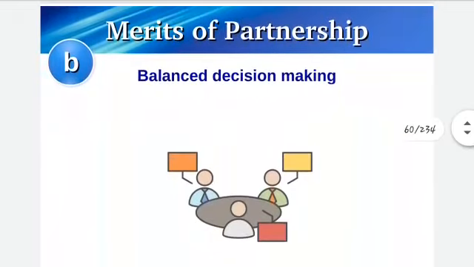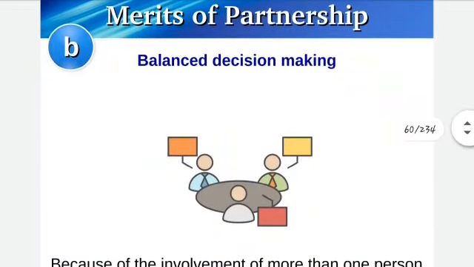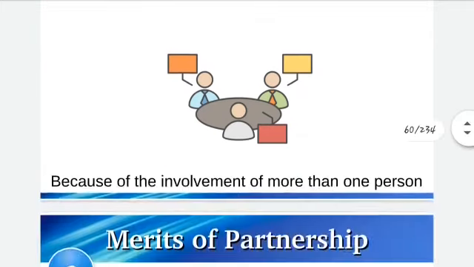Then balanced decision making. The decisions which are taken by them, as I told, are taken jointly, and they have to consult each other. So therefore the partnership is able to take balanced decisions.